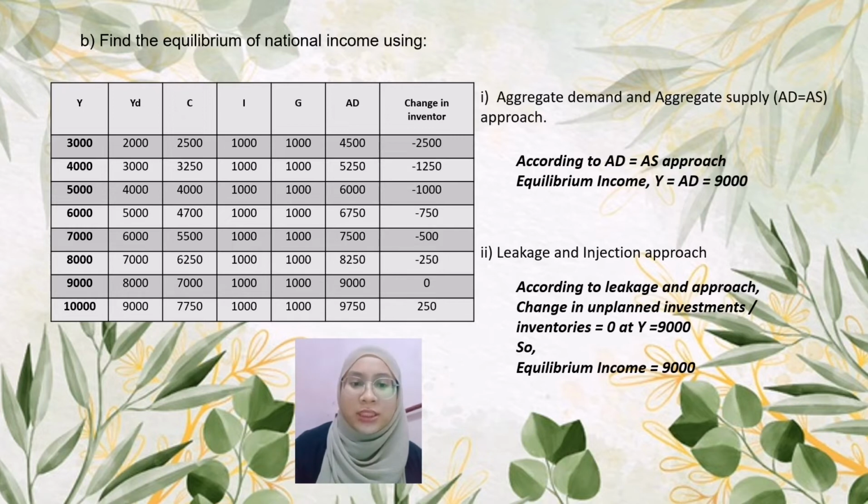The next question is the leakages and injections approach. According to the leakages and injections approach, the change in unplanned investment or inventory is 0. And if we look at the Y column of the table, it is 9,000. So the equilibrium income is 9,000.